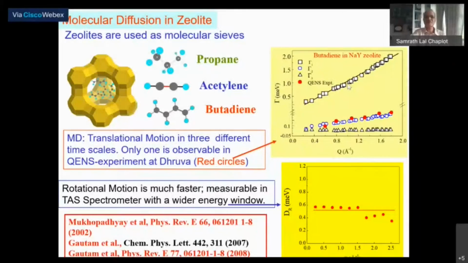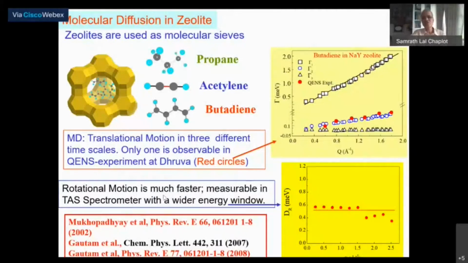Then this could be measured using even a worse resolution machine. Then we also have another here. These molecules also have rotational dynamics. The simulation showed that the rotations of the molecule are much faster than the translations, and so the corresponding time scale goes even beyond this number, and also has elastic scattering coming in and so on.